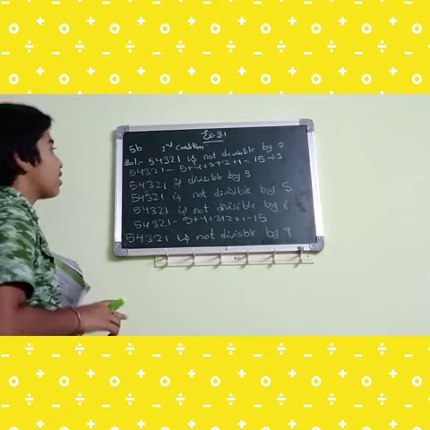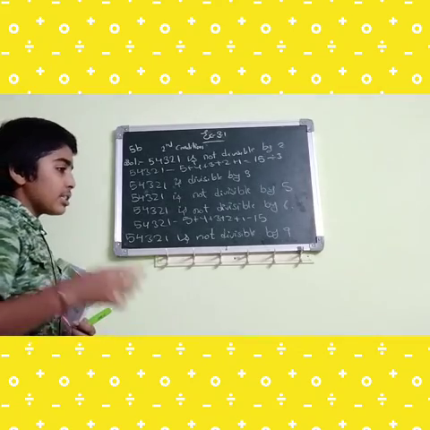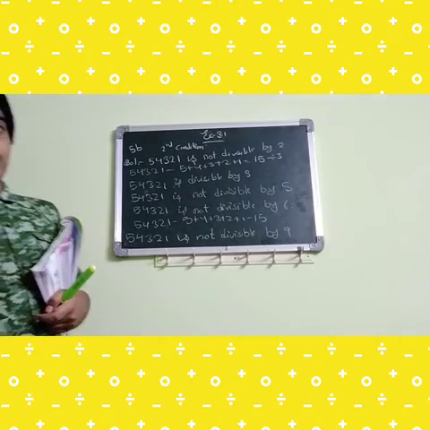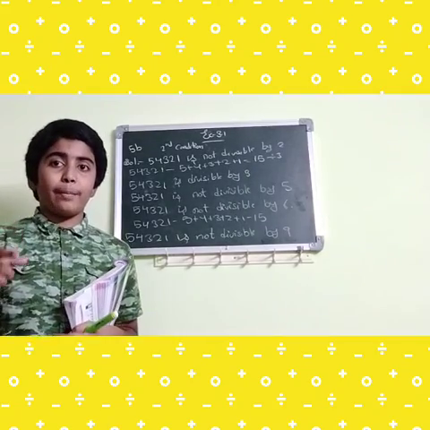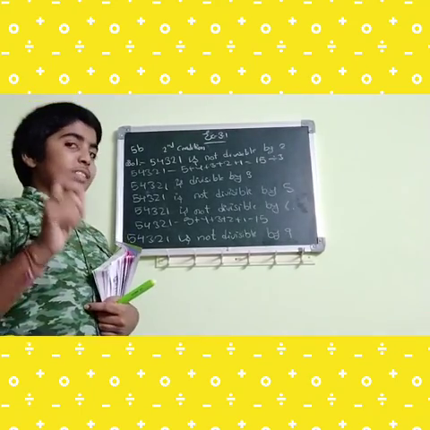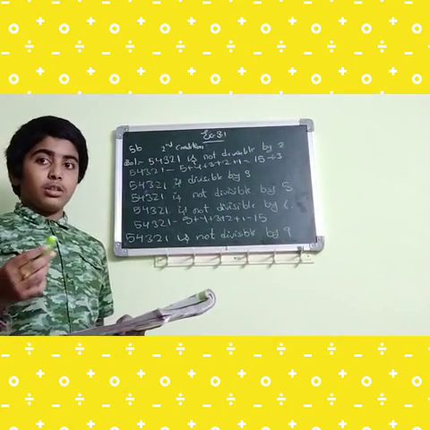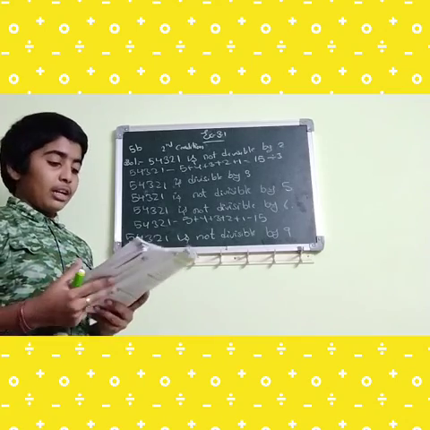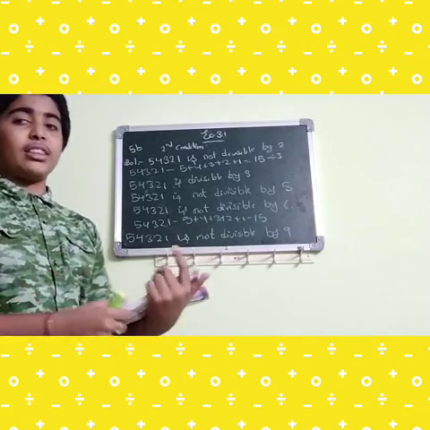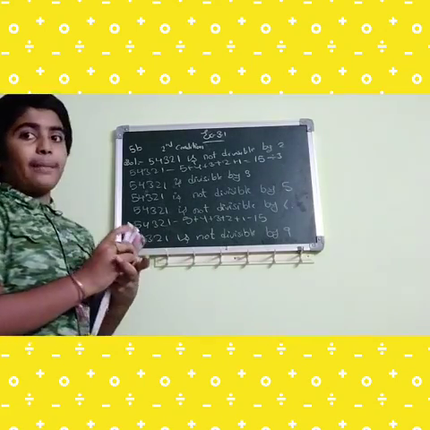First, we should check the given number for divisibility by 2, 3, 5, 6 and 9.